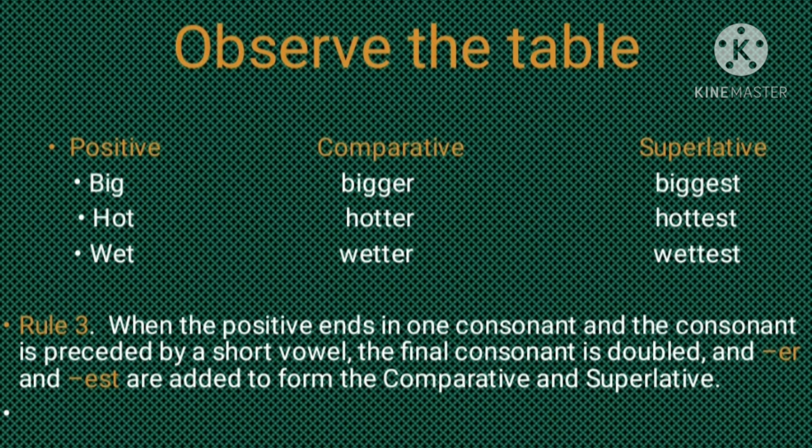So you might have understood, children, in the first table we observed words ending with E. You just have to add R. Same way here, with the last consonant, you have to double it and then use ER in its comparative form and EST in its superlative form.